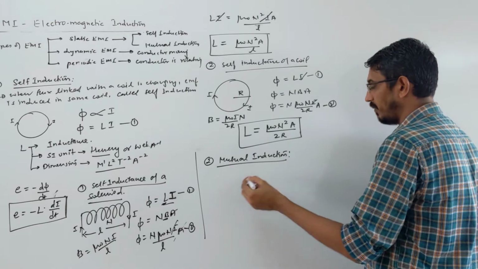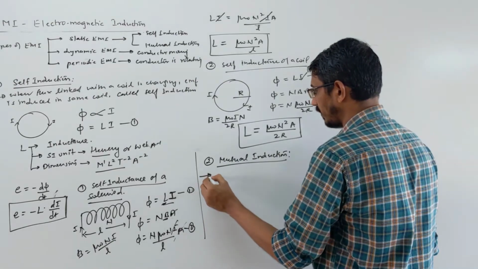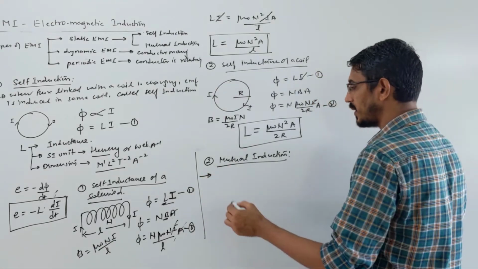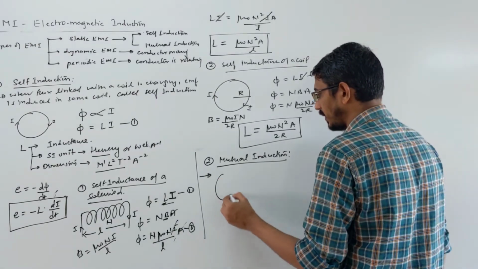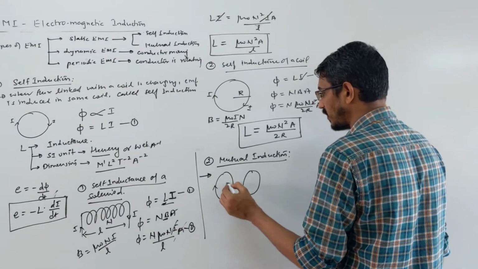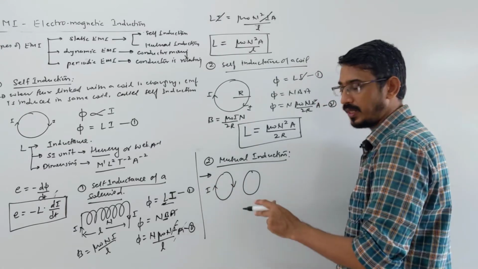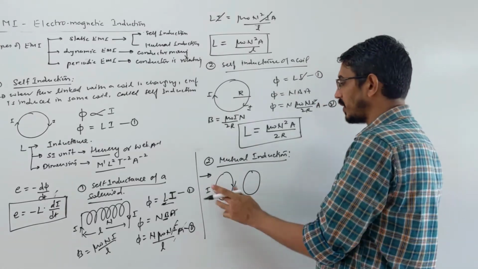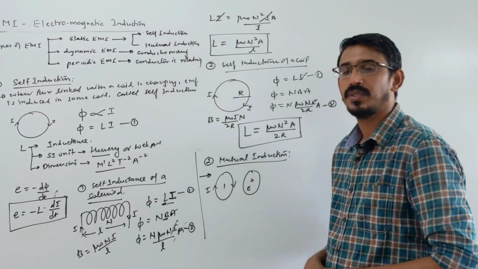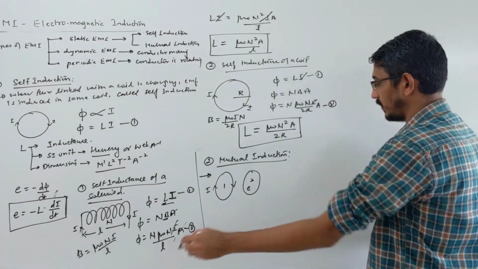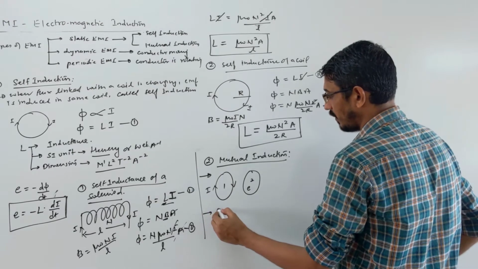I am not writing the definition. Okay, let me write it if you want. What happens here? Two solenoids, two coils, any two things. Say these are the two coils and current is changing in this coil, and there is no current in the other coil. Current changes in the first coil, and EMF is induced in this coil. Then it's called mutual induction.